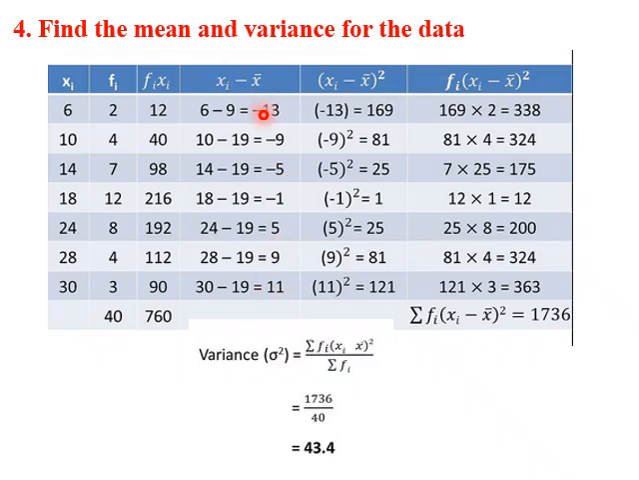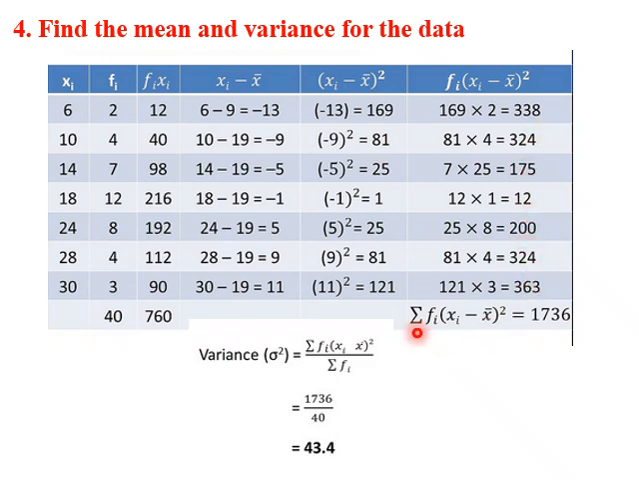So we get xi minus x bar. Next is to compute (xi minus x bar) the whole square. So we square this. Minus 13 square is 169. Minus 9 square is 81 and so on. Now next we multiply this column with fi. These are the fi. So 2 into 169, 338. 4 into 81, 324 and so on we multiply.